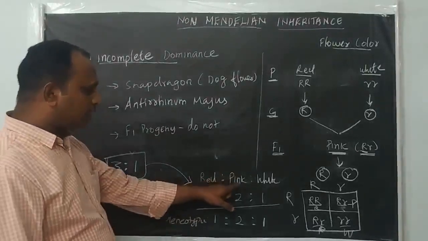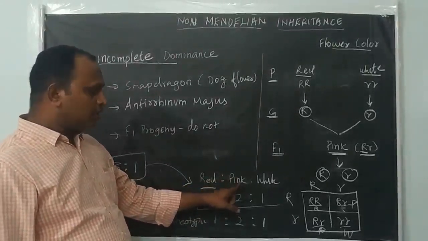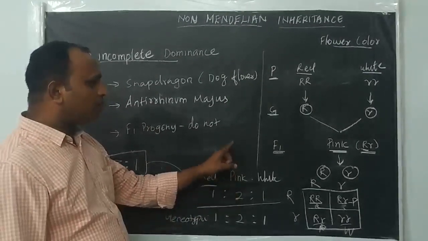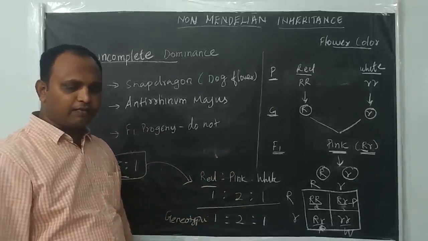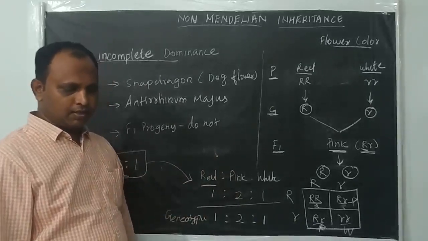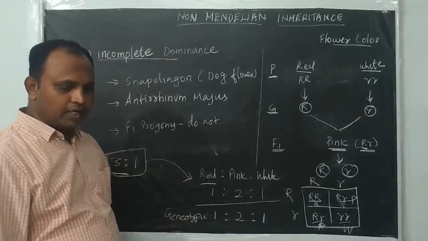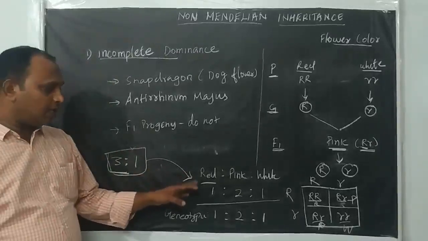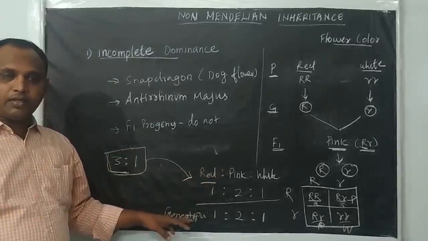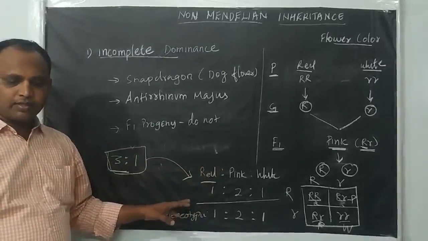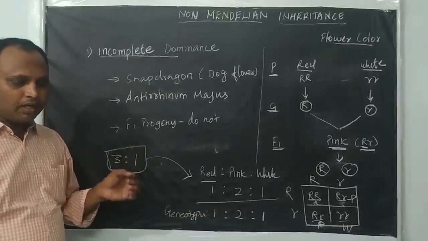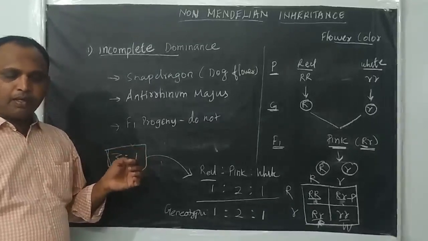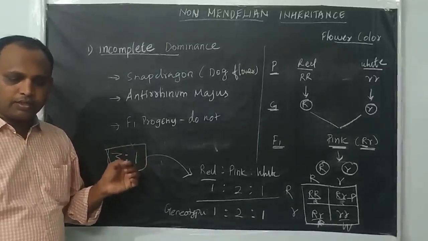But here we are getting the pink color flower. The pink color is not from either of the parents, but is different from the parent flower colors. So that is why we call it incomplete dominance. Here the phenotypic and genotypic ratios are both the same. So we get the same ratio, 1:2:1 phenotypic and 1:2:1 genotypic.